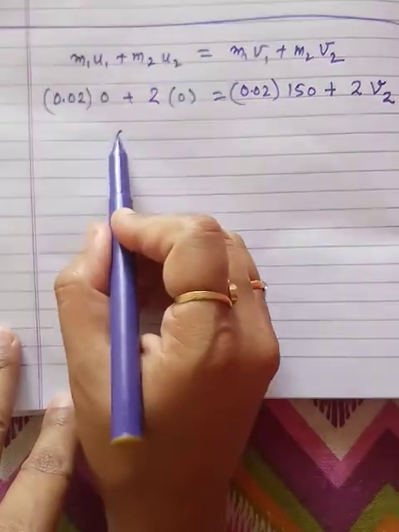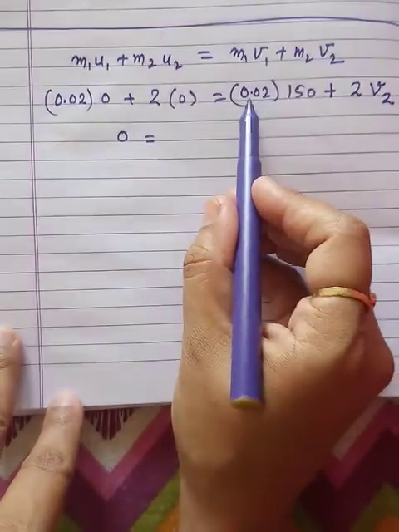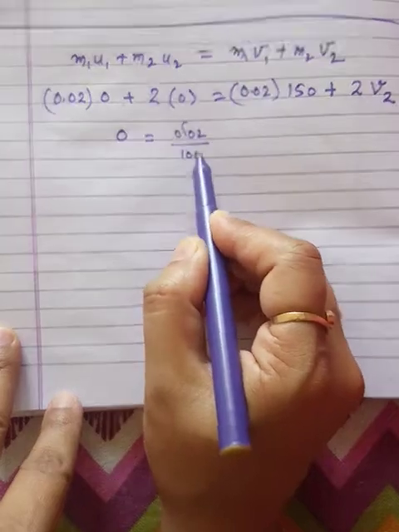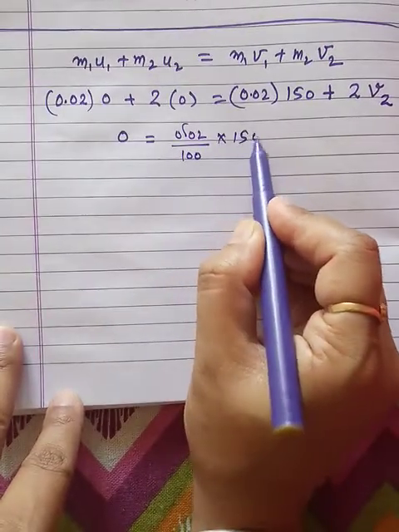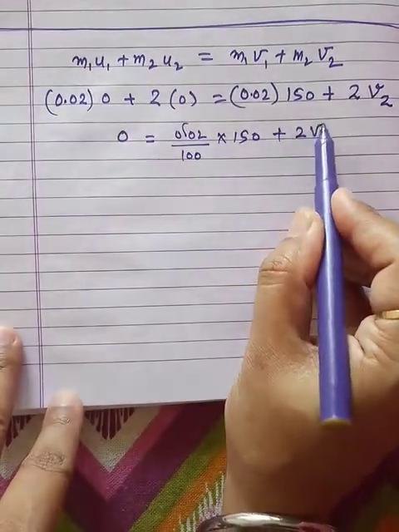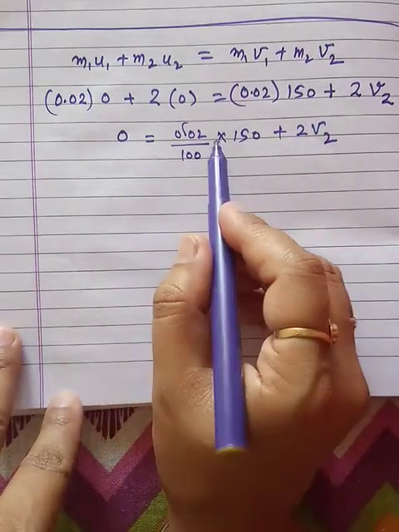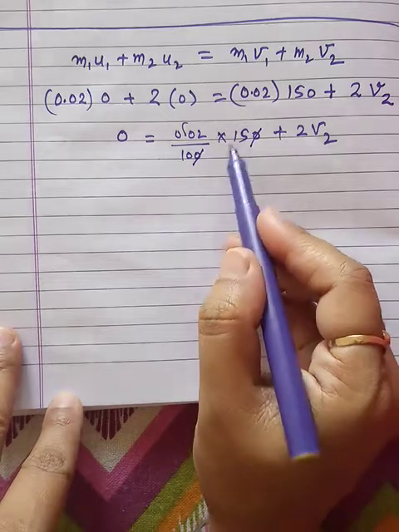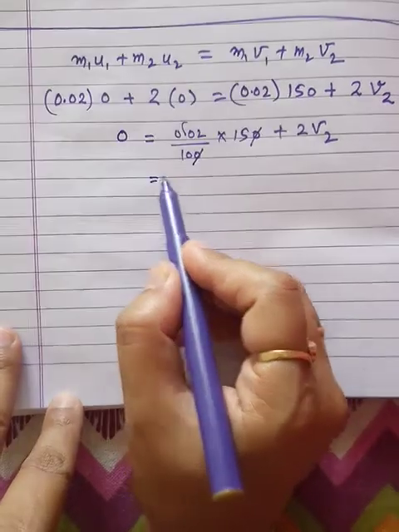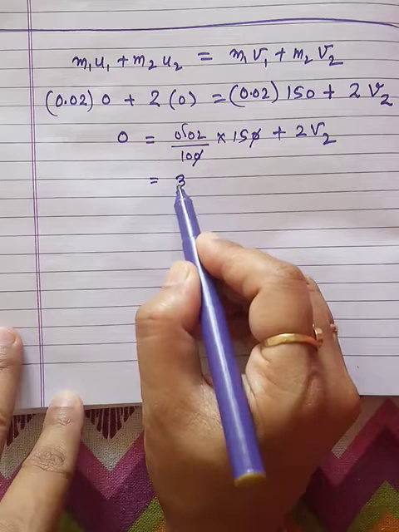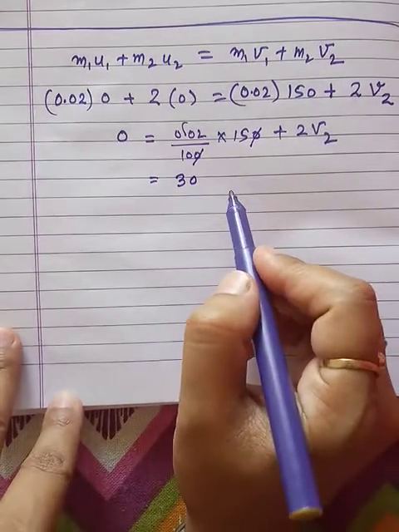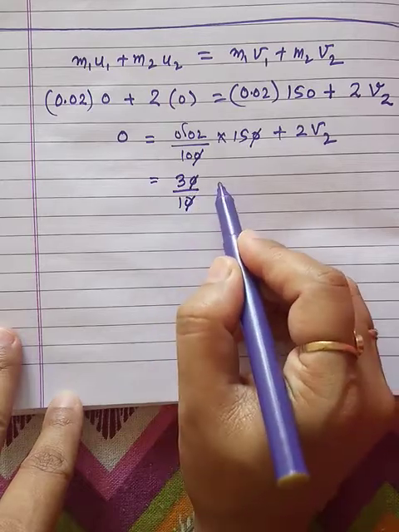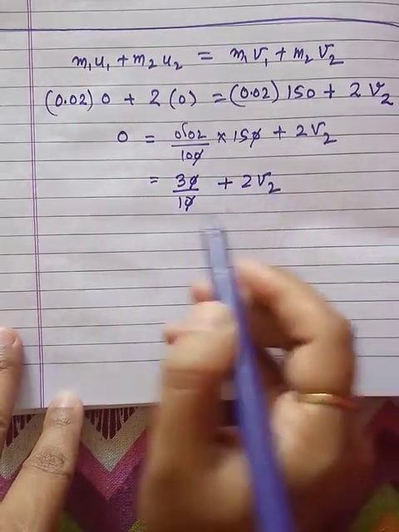Now this term is 0, then 0.02 divided by 100 we can write like this, plus 2v2. We have to simplify this. Now this 0 is cancelled, and 15 multiplied by 2 is 30, and then divide by 10. The 0 is cancelled again, plus 2v2.